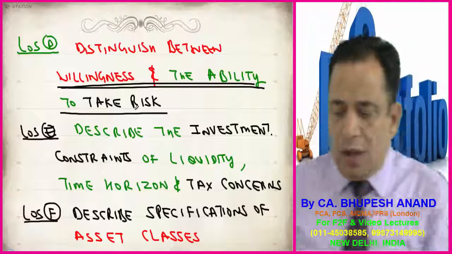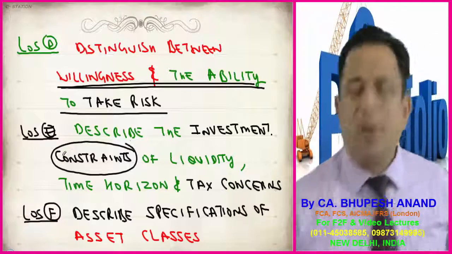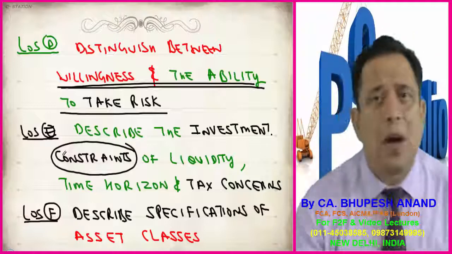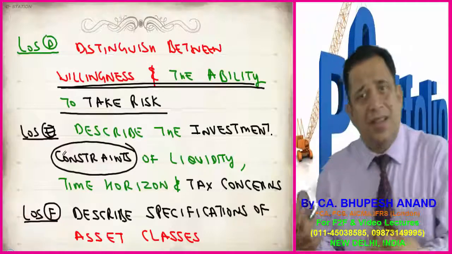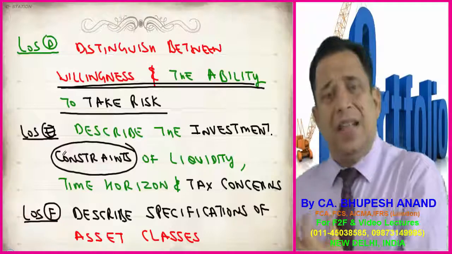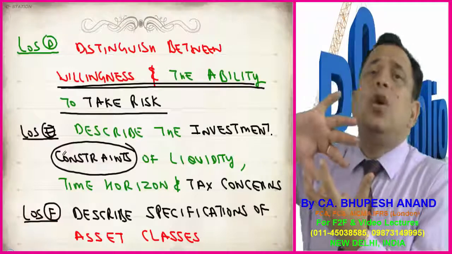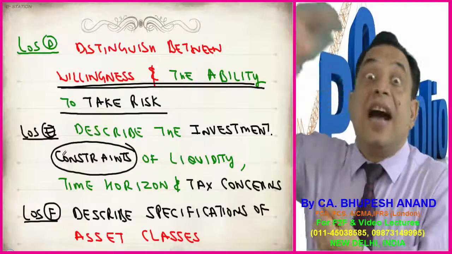Learning outcome E, describe the constraints. What are the constraints which an investor has? Whether he has daily expenses, whether he has a high income status, whether he has dependent parents, whether he requires liquidity funds, or whether there is no liquidity requirement for that client. So what are the constraints? Whether he's in the high tax slab.